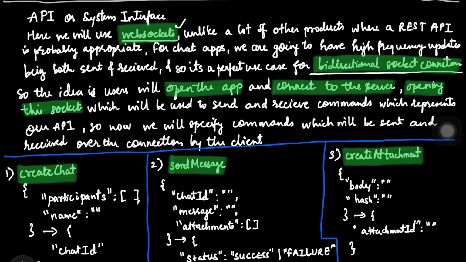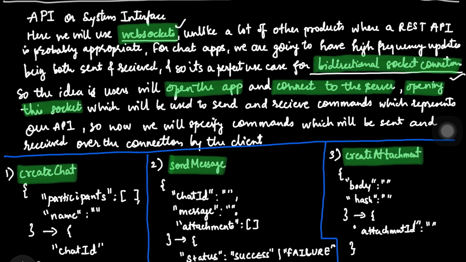So once you open the app, you establish a bidirectional socket connection with a server. Now it's a persistent pipe, and the server doesn't wait for you to ask for messages. It just pushes them through the pipe at any moment they arrive. So because of this, our API isn't a list of URLs, it's a list of JSON commands being sent back and forth over the single open pipe.